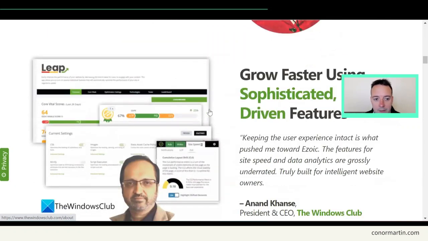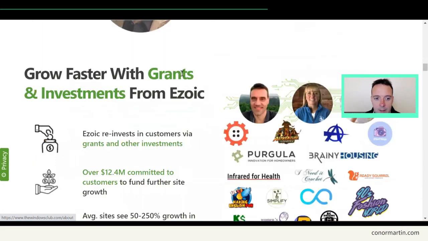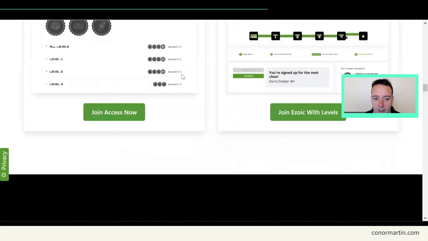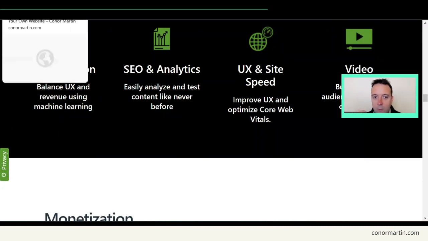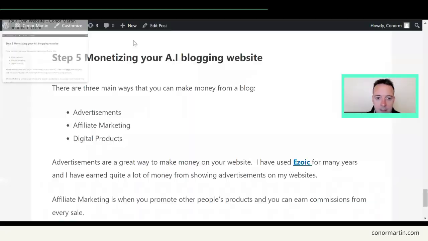So they also have different tools here to make your website go faster. This is called Leap. And yeah, they have lots of things that they can do, like analytics. Their analytics are very good. So you can check what blog content is performing well, and then you can make more of that content, right?